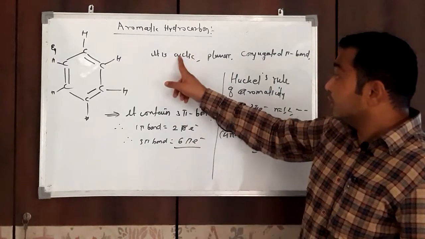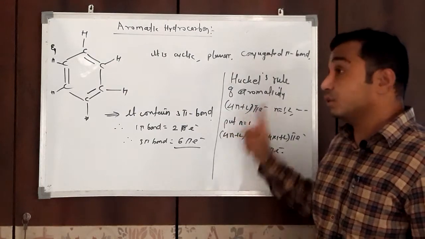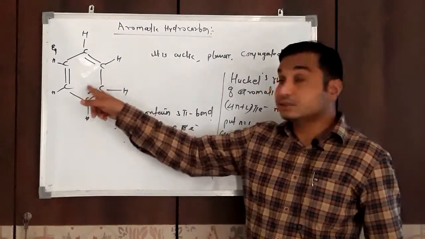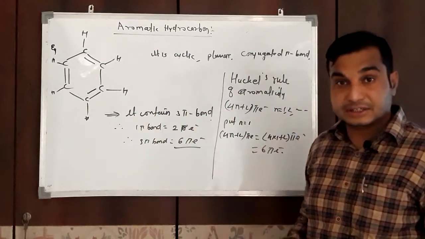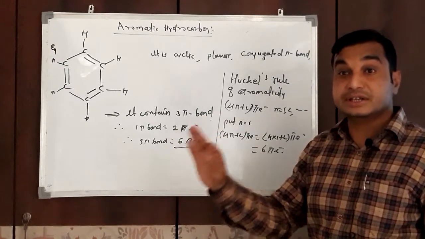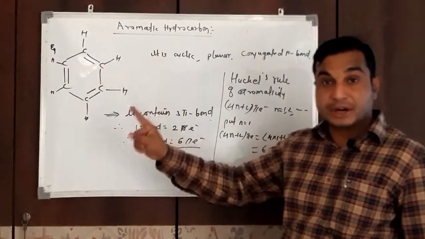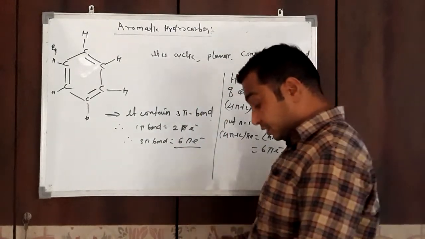So it is cyclic, planar, conjugated and also contains 4n plus 2 pi electrons, and it is found that this compound easily undergoes aromatic electrophilic substitution reaction and resists oxidation reaction. So therefore benzene is an aromatic compound.